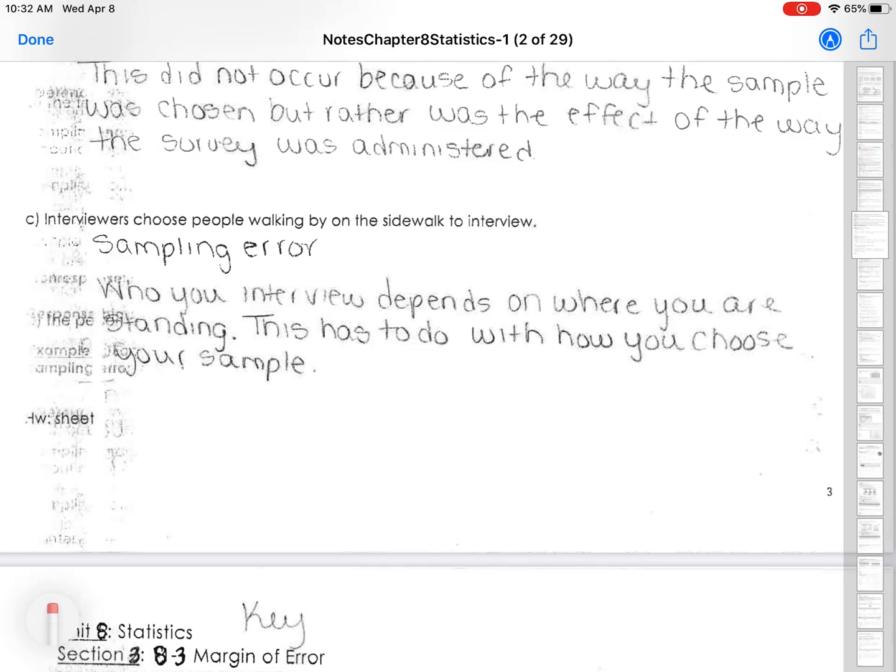And question 3, it says interviewers choose people walking by on the sidewalk to interview. So sampling error, it's who you interview depends on where you are. So this has to do with how you choose your sample. So if you're in a particular location, you're going to get people more inclined to be in that situation. So again, just be very careful moving forward as we do this stuff. But for right now, again,